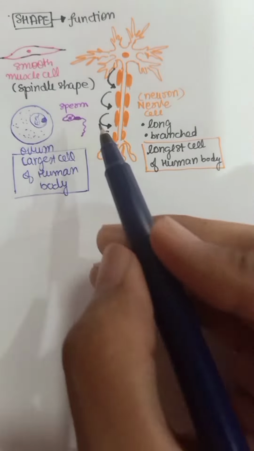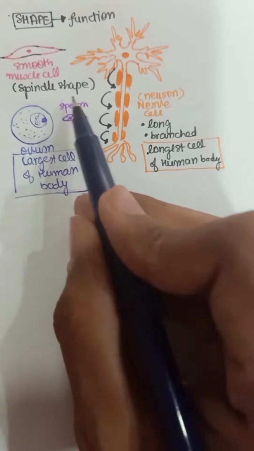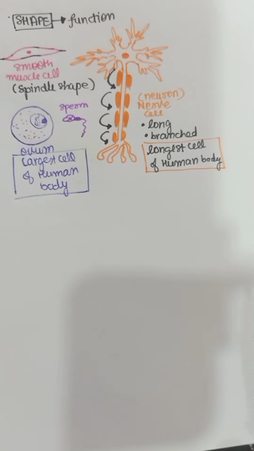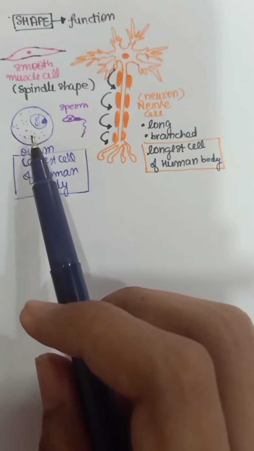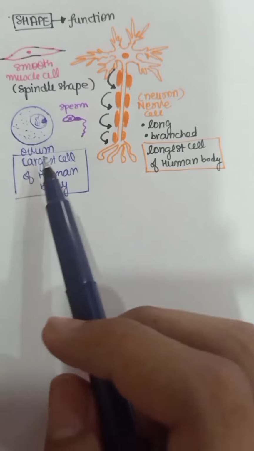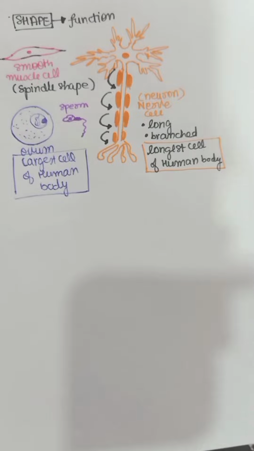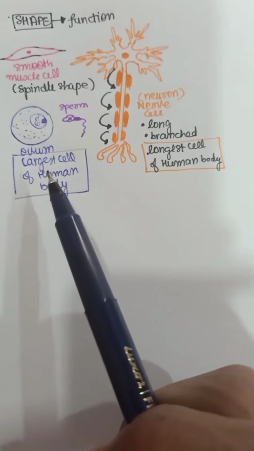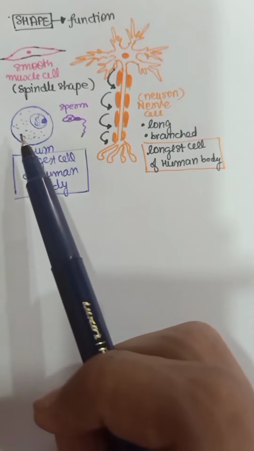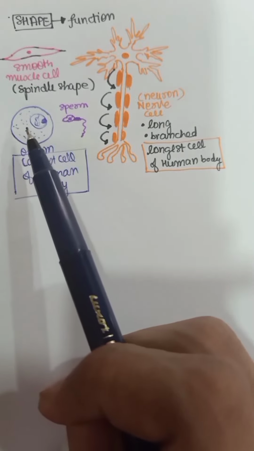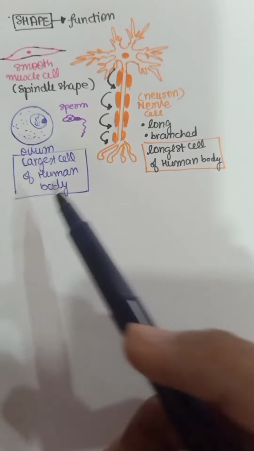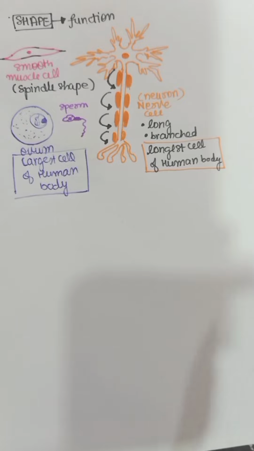Next cell that we will discuss is sperm. So sperm cell is very small, but during the formation of ovum, there is only one ovum that is released in females every month. So it is possible for the female body to give all the nutrition to the single ovum released. I hope you know the formation of these cells starts during puberty.